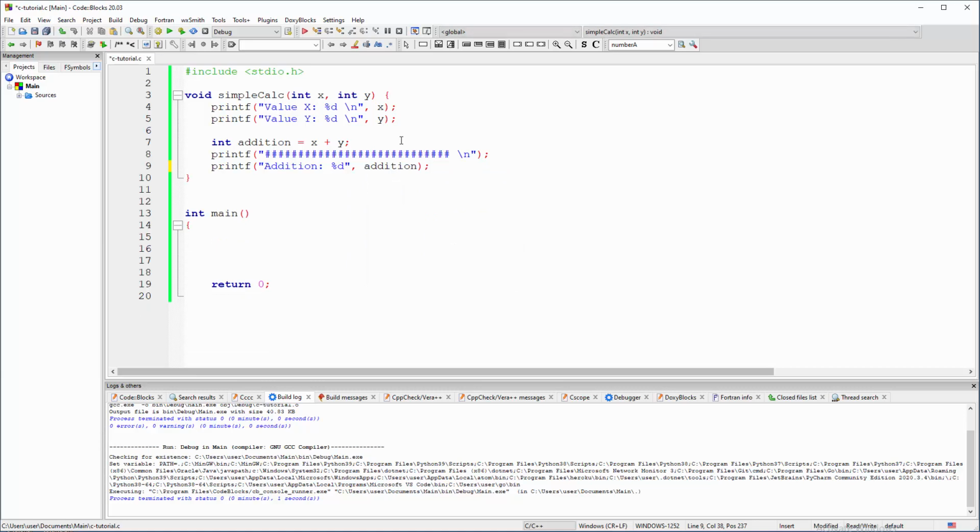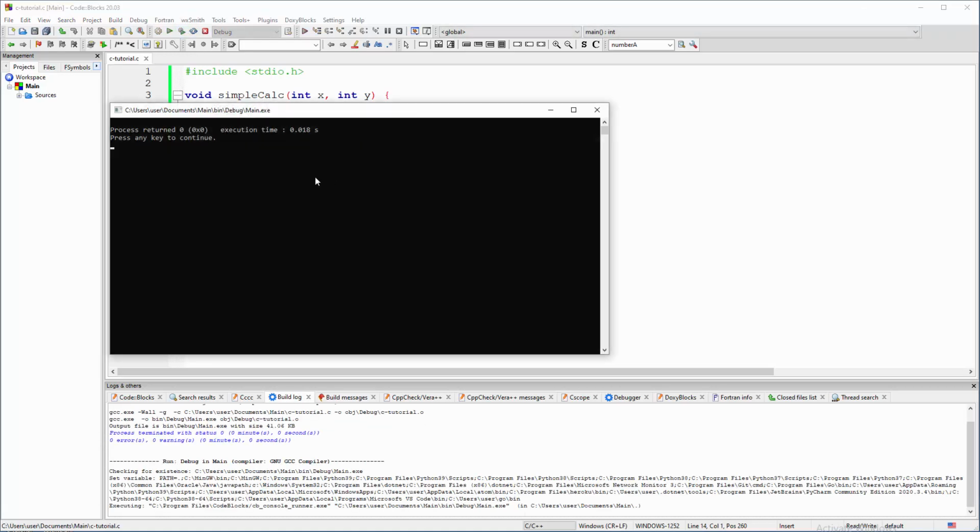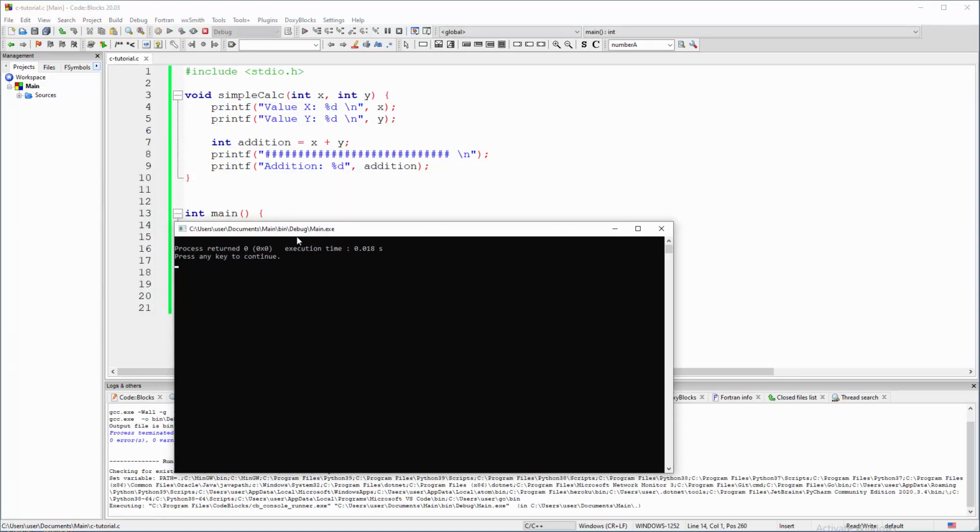Now, what's gonna happen when we run this program? Pretty much nothing, because oops, curly brackets. Let me fix this. Okay, this one must be totally down there. Sorry about this. Yeah, something like this. I don't know. What's gonna happen? Nothing. Why? Because we do have a function, but we didn't call it.